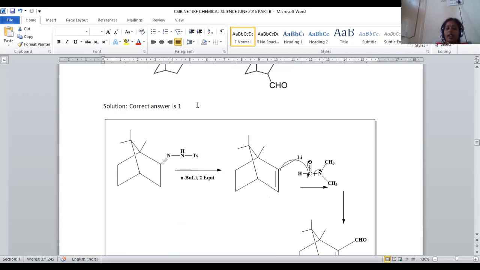And how can we eliminate? Just let us look into this. When butyl lithium was added, butyl lithium is a base, right? So adjacent to this hydrazone derivative, this adjacent position will become acidic. Acidic hydrogens will be there, and here carbene will be generated. That carbene will be migrated so that it will be back transformed, and this entire group will be eliminated. When the group is eliminated, you will substitute with this lithium here. Substitution with lithium is possible.